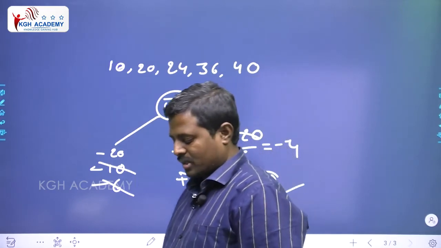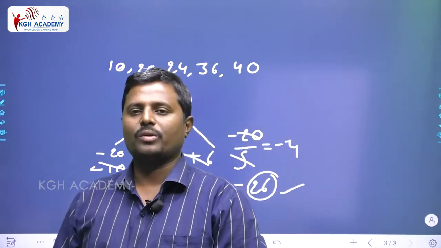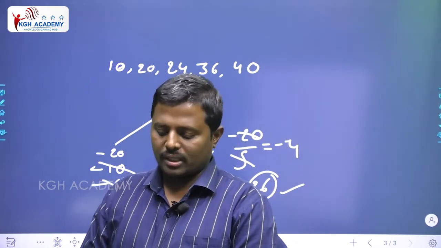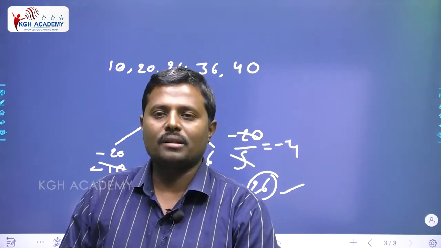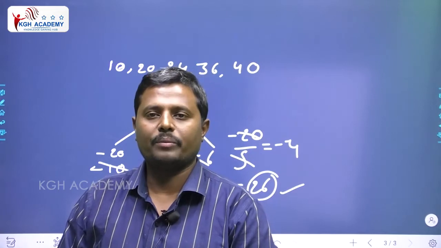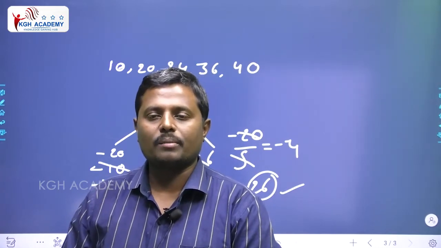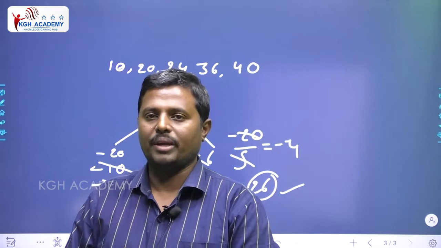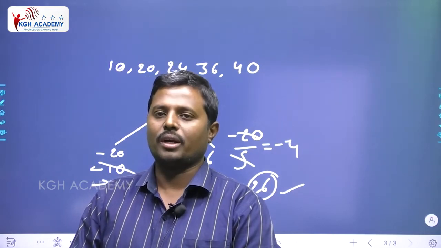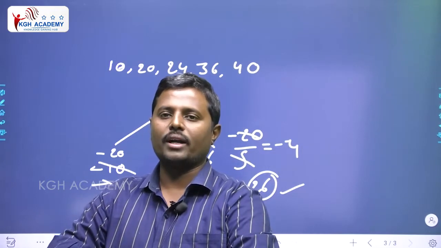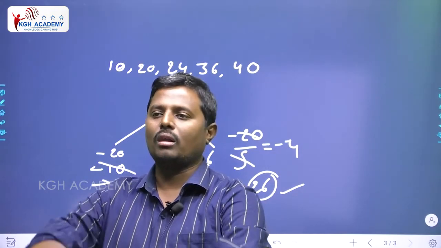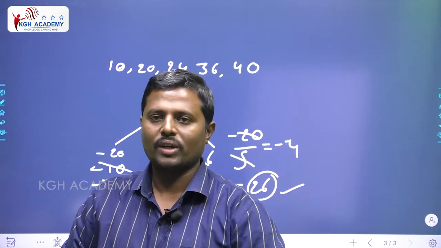Average, this is the most important point, sir. Generally all the members know the formula: average equals sum of numbers divided by number of numbers. Why are we taking sum of numbers divided by number of numbers? This is the most important point, sir. Equal distribution. I want to divide that value for all the people equally. That is known as average.